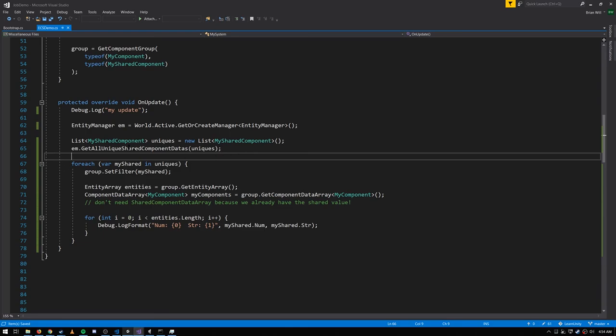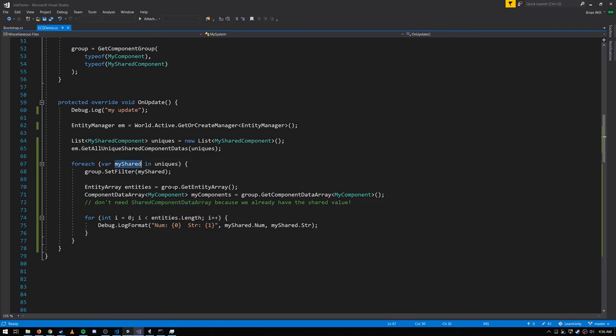Another useful method is the entity manager's get all unique shared component datas, where we pass in a list of a shared component type, and it adds to this list all the unique values of that type. So here we're looping through all the unique values of this type, my shared component, and we're using the value to set the filter on the component group and getting an entity array and a component data array like we did before, except now we don't need a shared component data array because we already have the shared component value of this type.